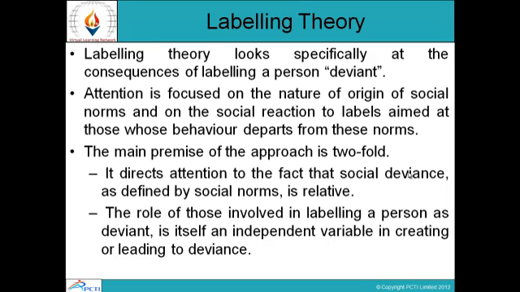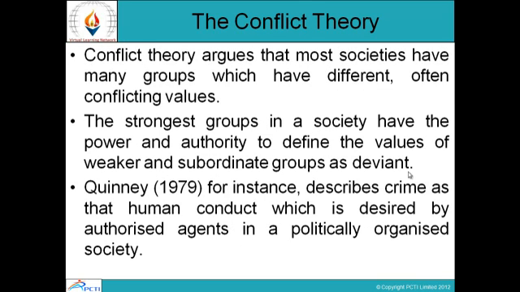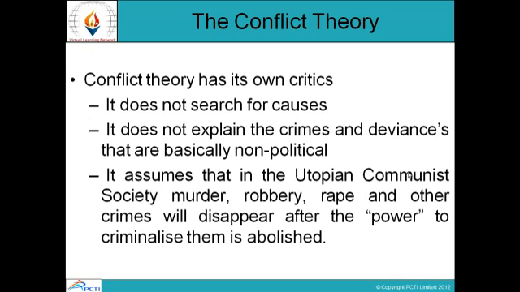The conflict theory argues that most societies have many groups which have different, often conflicting values. The strongest groups in a society have the power and authority to define the values of weaker and subordinate groups as deviant. So basically, the strongest groups in society have the power to define the values of the weaker groups as being deviant. Quinney, for instance, describes crime as that human conduct which is defined by authorized agents in a politically organized society.